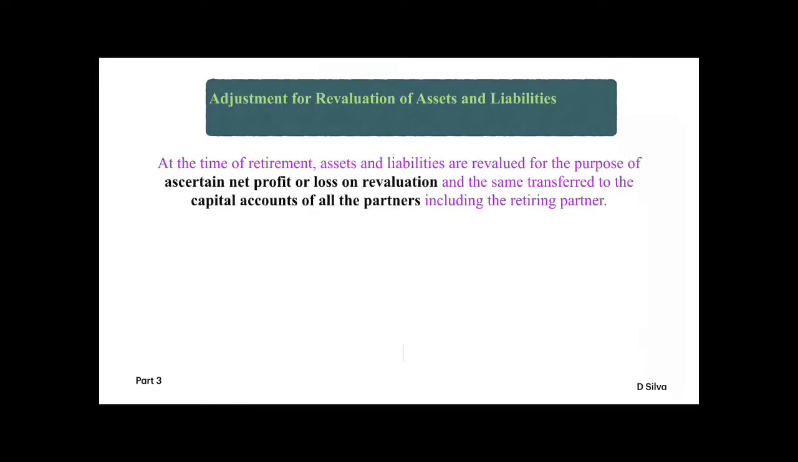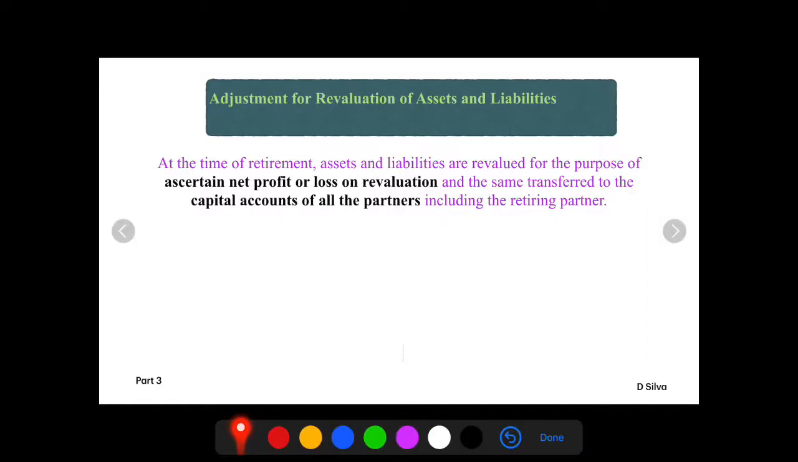Hello students, with context to retirement of a partner, let's quickly look into the concept of adjustment for revaluation of assets and liabilities. What is revaluation account? Why do we prepare revaluation account? We have already understood this in admission of a partner, which is more or less similar to retirement of a partner as well. At the time of retirement, assets and liabilities are revalued for the purpose of ascertaining the net profit or loss on revaluation, and the same is transferred to capital accounts of all the partners including the retiring partner.